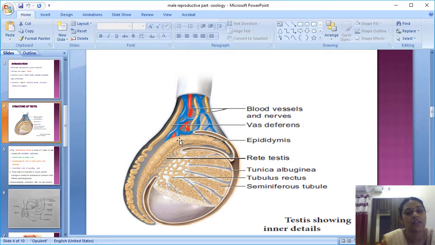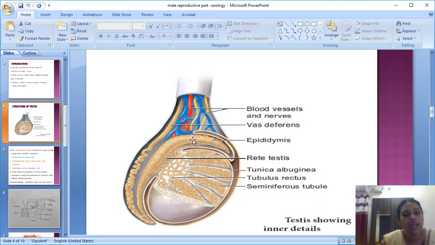The epididymis is present at the superior part of the testis. From there it goes and pours the testicular substances. This epididymis is a temporary storage site of the sperm, and it gives the motility as well as the fertility to the sperm. So the epididymis is a temporary storage site, and the motility is given by the epididymis.